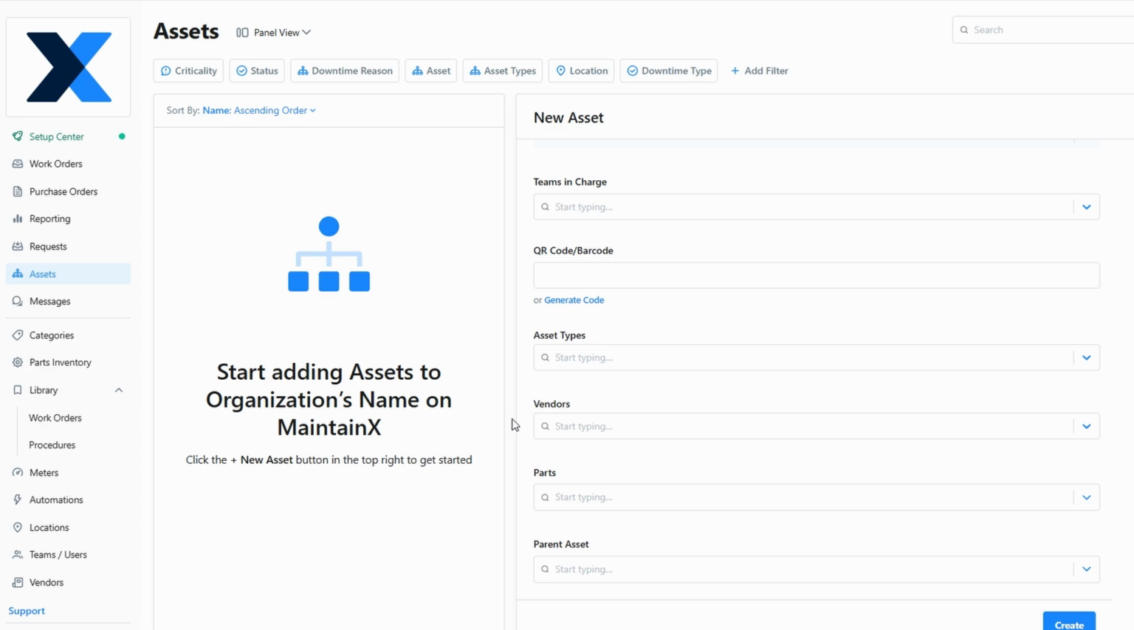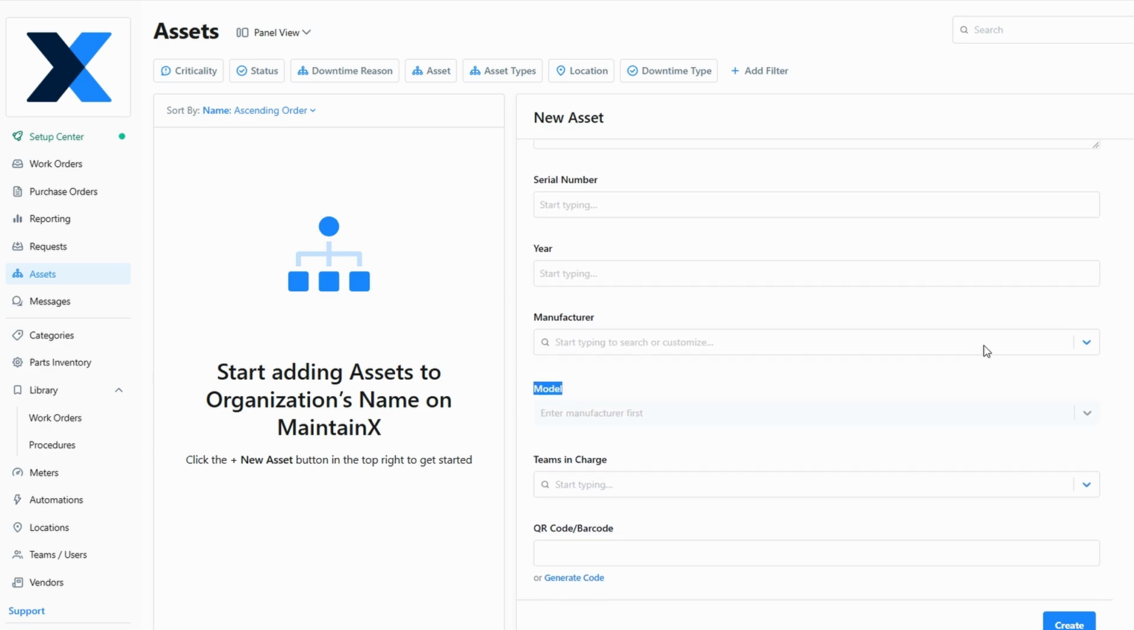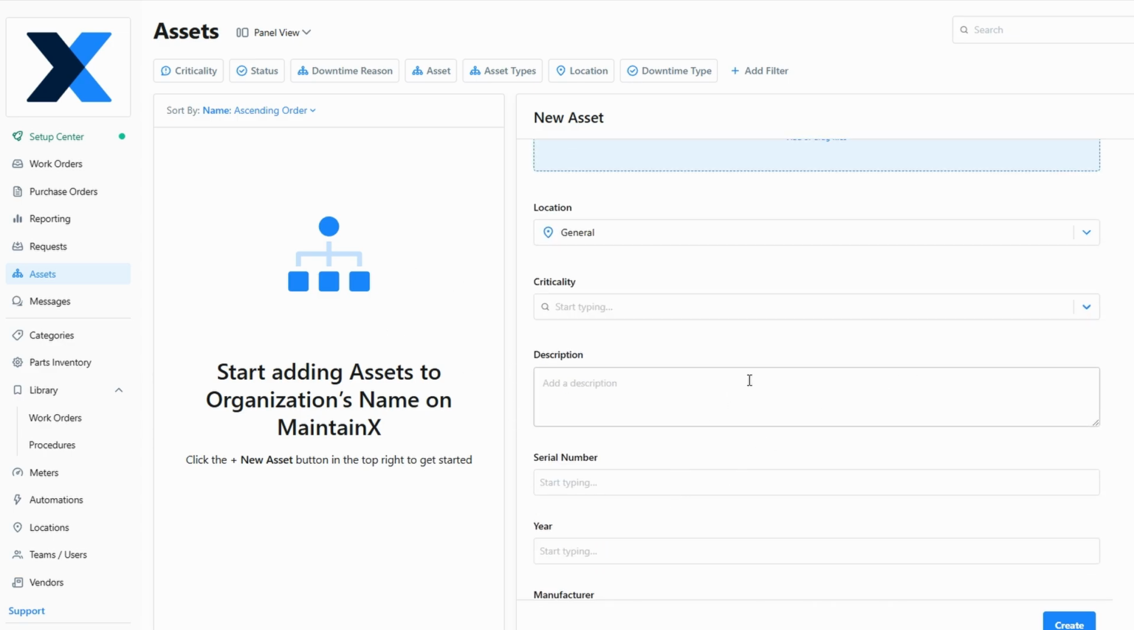The system allows you to assign the appropriate team or department to each asset, ensuring that responsibilities are clearly defined. You can categorize your assets by type, such as machinery, vehicles, or tools, which helps with sorting and filtering for easier management. Additionally, linking assets to specific vendors allows for seamless coordination when you need parts or services related to the equipment.